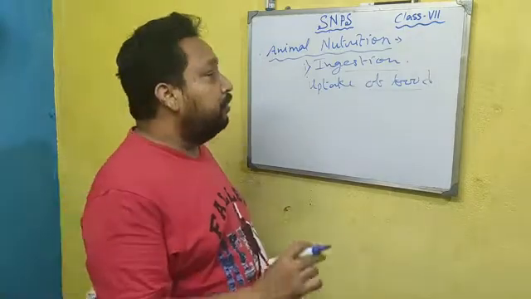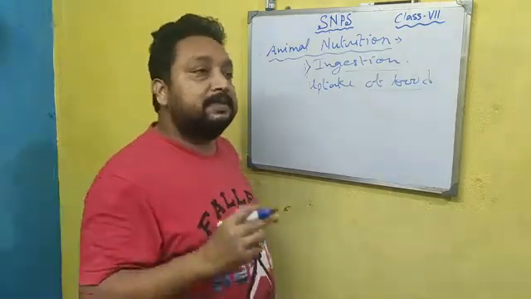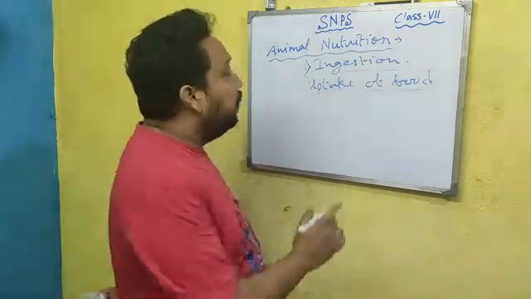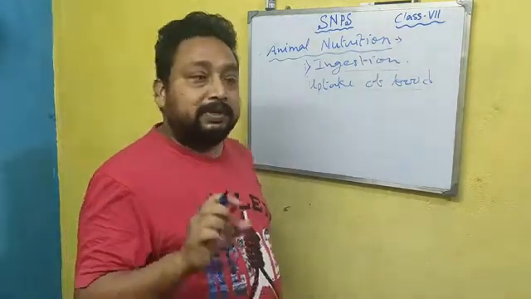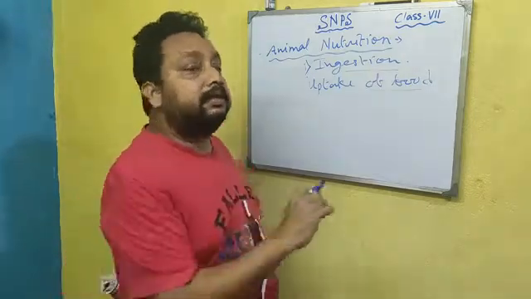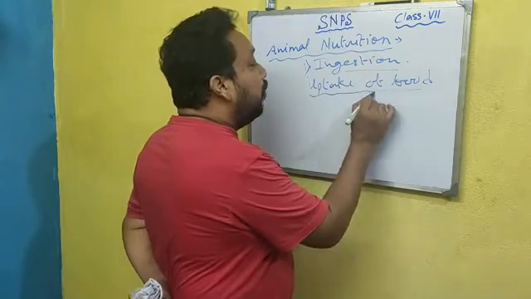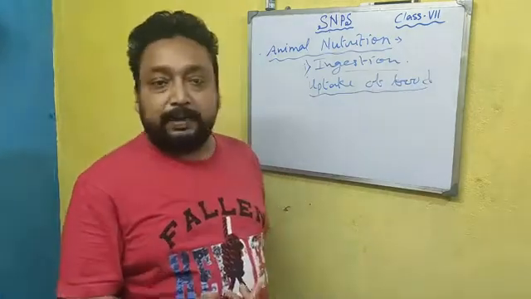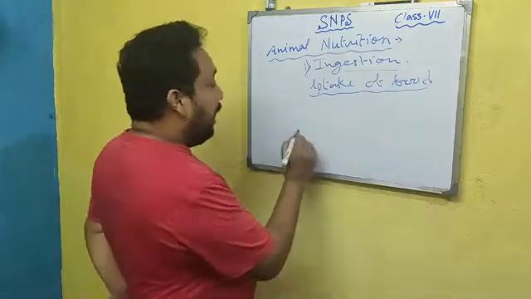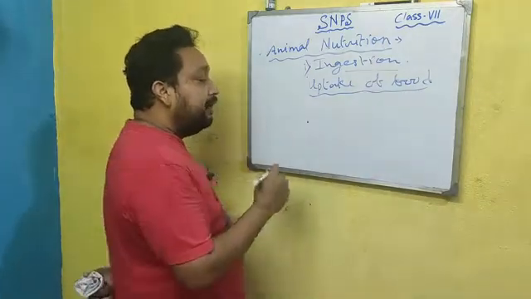It occurs through different processes in different types of animals, because they have to collect the food from the surroundings and take it into the body. Like the amoeba takes its food.